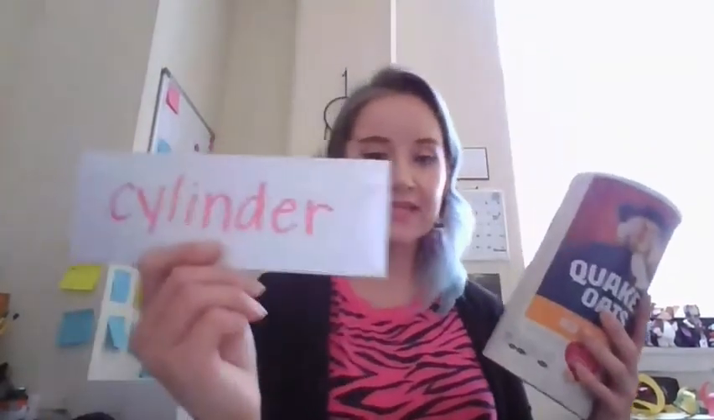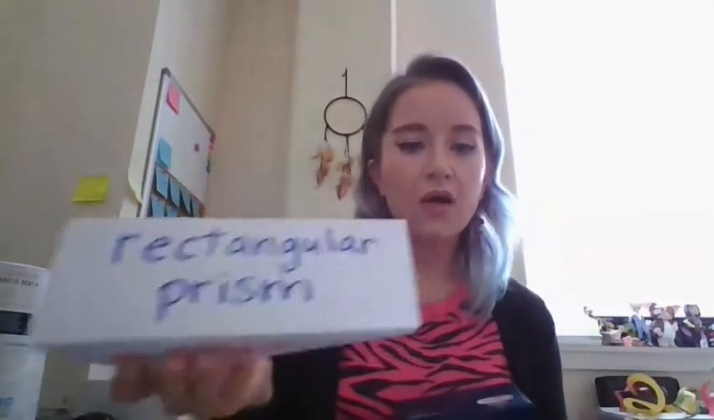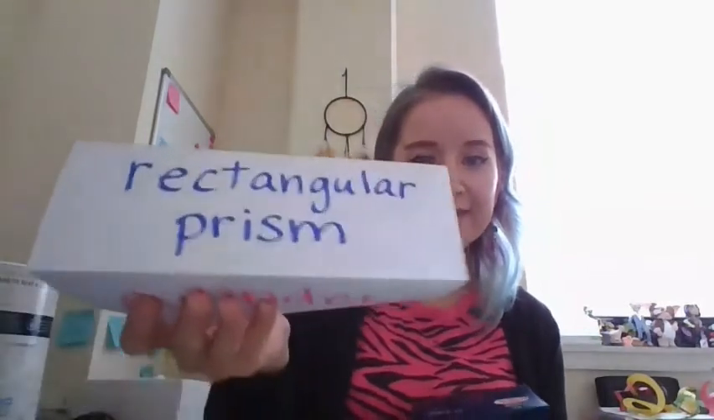If you said cylinder, you are correct. One more. This is a rectangular prism. So I don't have all of the 3D shapes in my house, but I had quite a few that I was surprised to find.